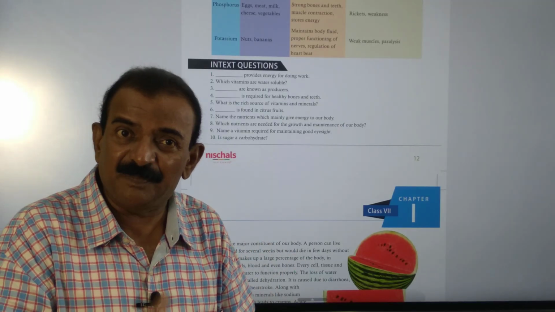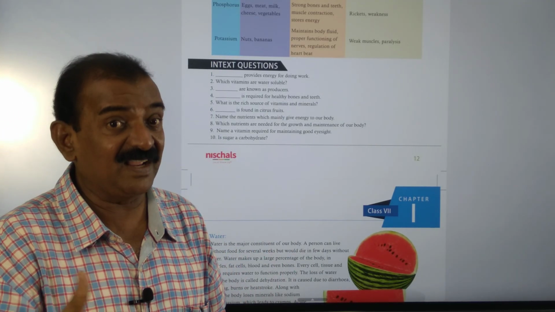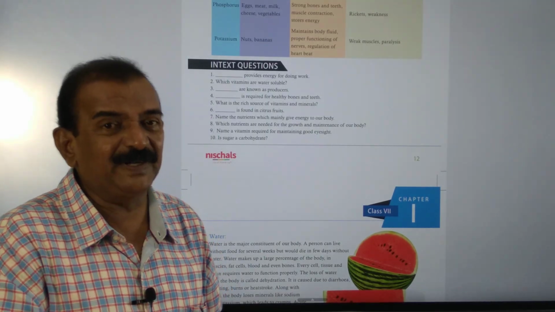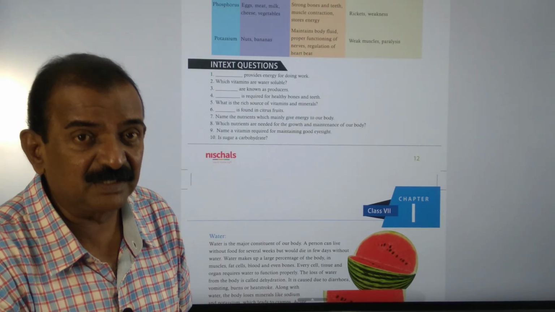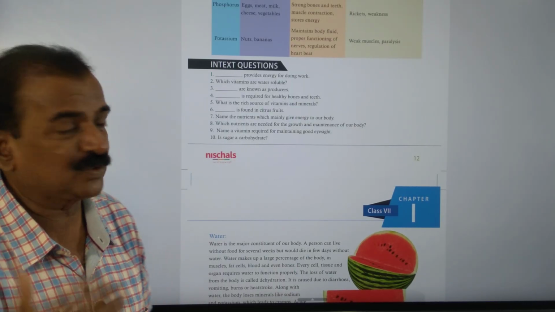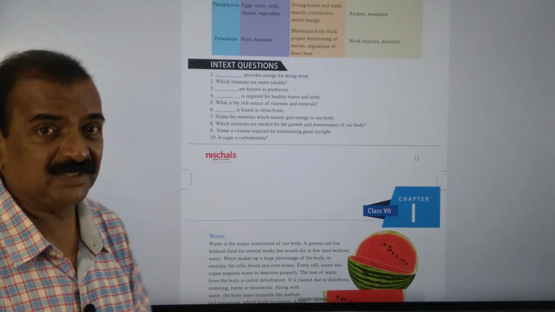B complex consists of B1, B2, B3, B6, B12, folic acid, pantothenic acid, biotin. All these vitamins are called water soluble vitamins, because they are soluble in water.